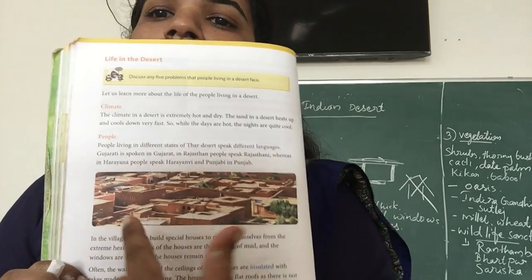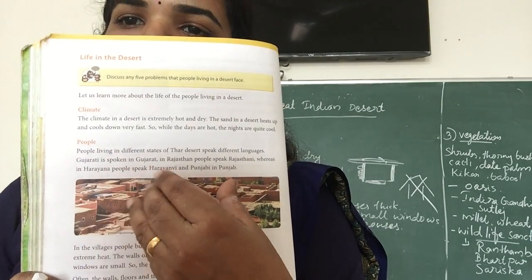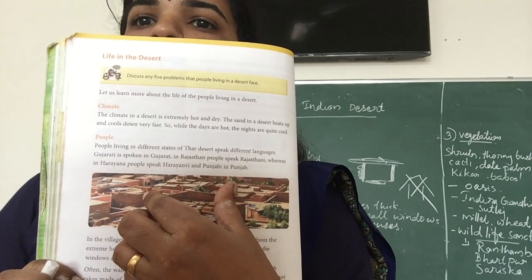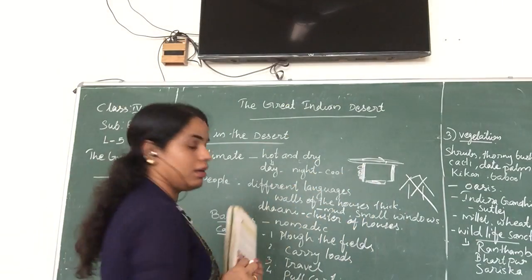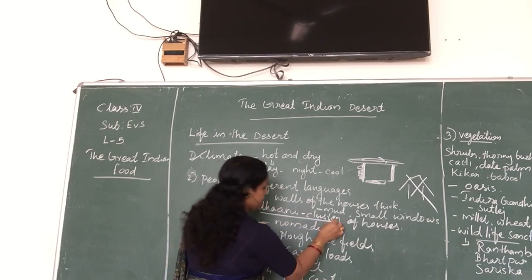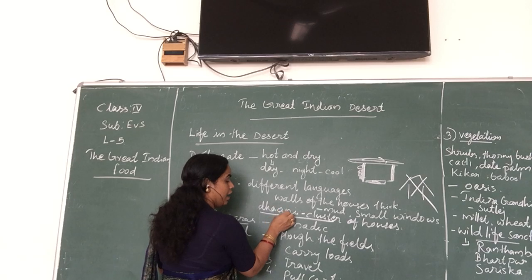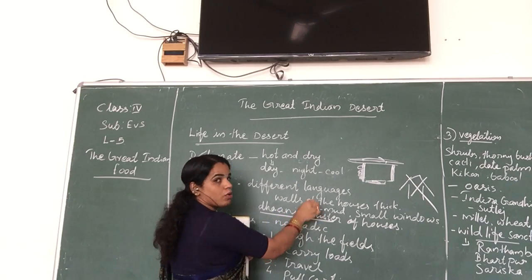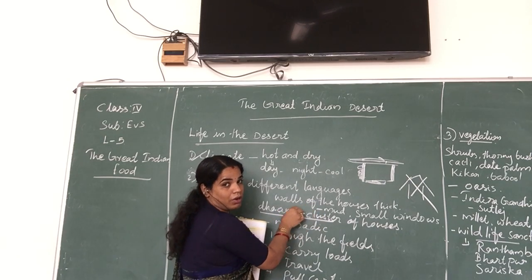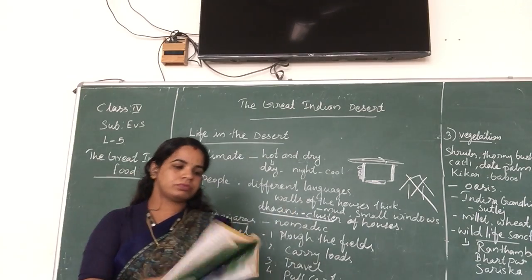Okay, this type of houses, a group of houses located in one place, that cluster is known as Dhani. The cluster of houses is known as Dhani. What is the spelling? Dhani. The cluster of houses in Rajasthan is known as Dhani. Okay, and the next one.